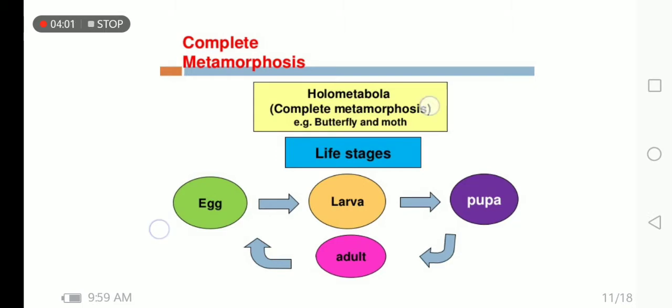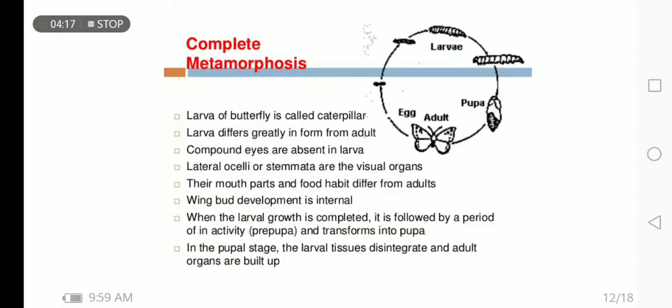Complete metamorphosis, holometabolous. Complete metamorphosis is seen in the butterflies and the moths. Here you can see the life stages: egg, larvae, pupae, and adult. These all life stages are present in the complete metamorphosis. Larvae of the butterfly is called the caterpillar. Larvae differ greatly in form from adult.